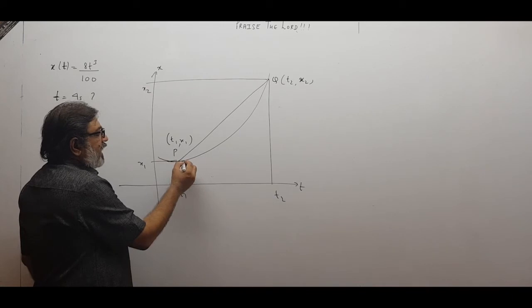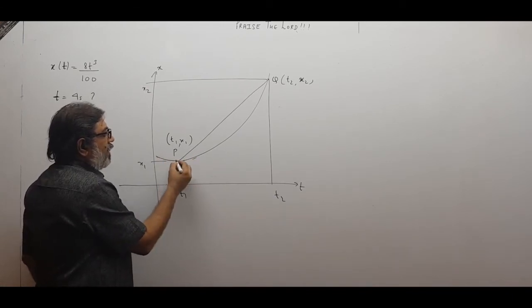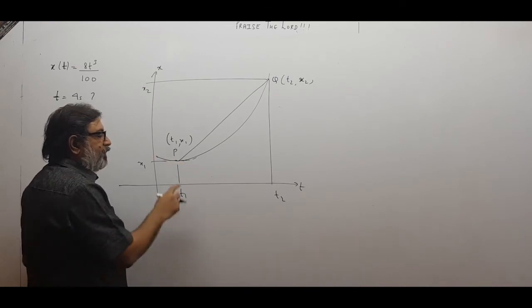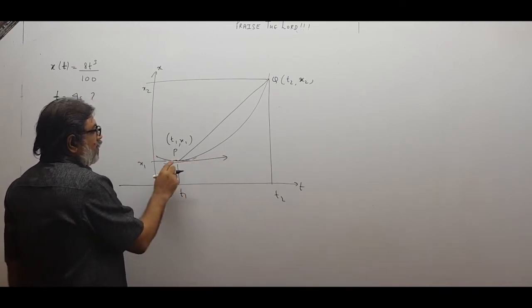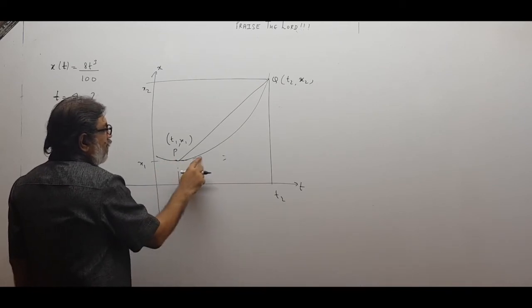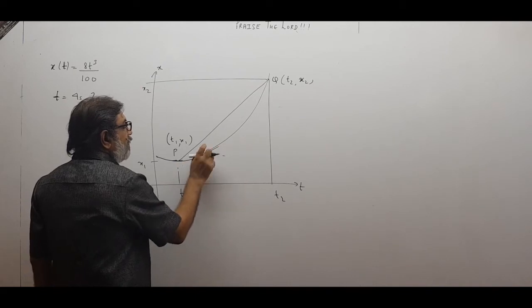Because this is the curved track, supposing this is the curved track on which the body is moving, at point P I am talking. At point P, the tangent is going like this, I can make out. Your path is like this first. See, I will draw it for you nicely. Your path goes like this, supposedly.